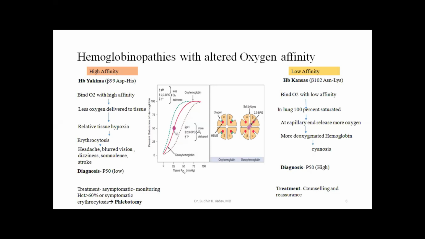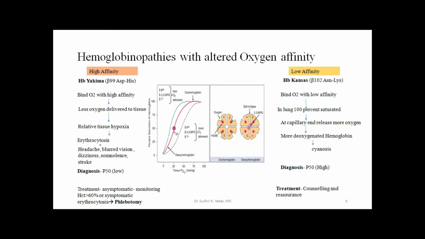This small amount of hemoglobin is able to deliver the required amount of oxygen. Because this hemoglobin has low affinity, it will release oxygen very rapidly.